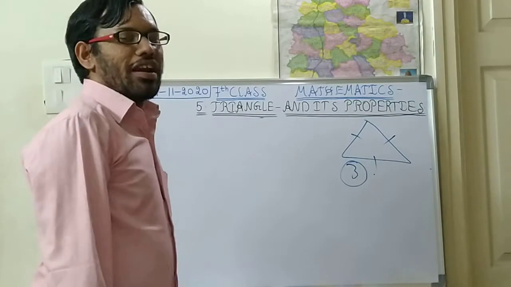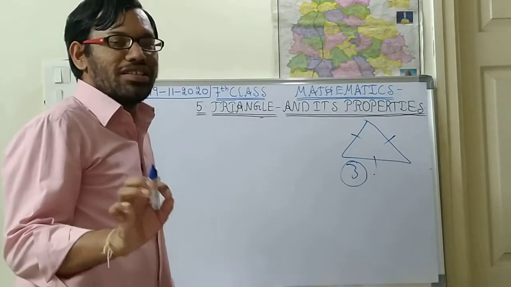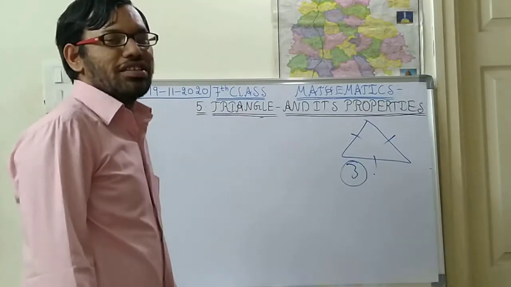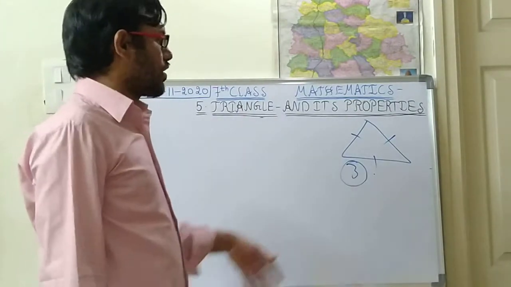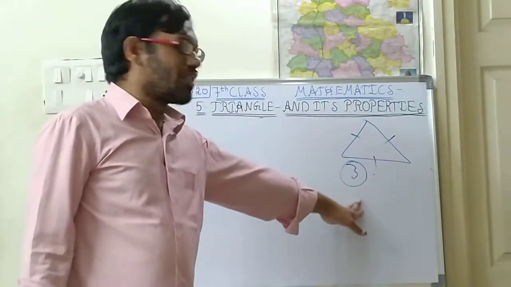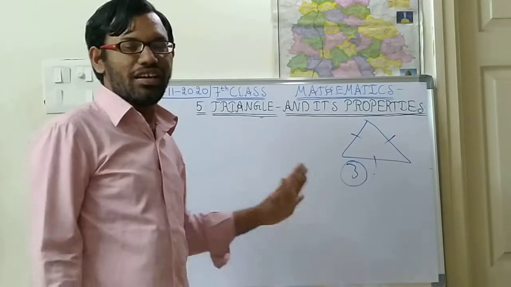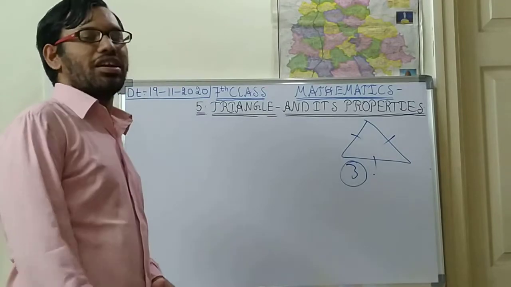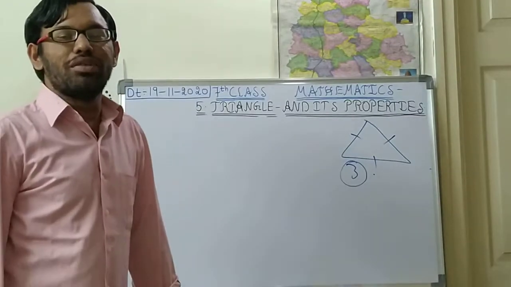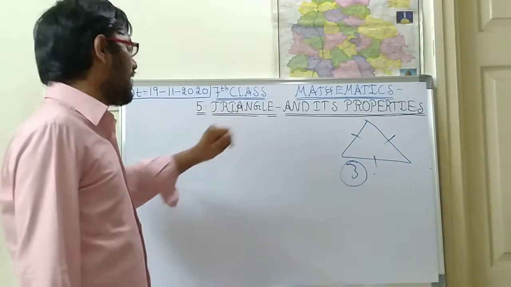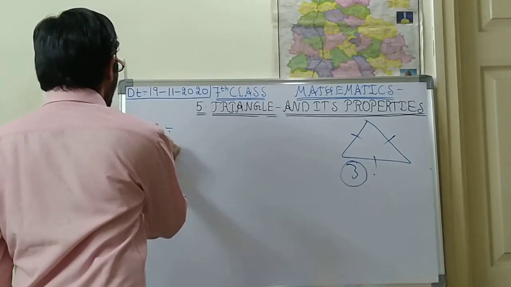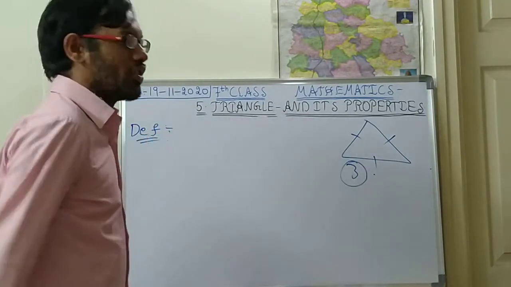Particularly I am mentioning line segments, not lines. The combination of 3 line segments, whatever shape is made with the combination of 3 line segments, that is called a triangle. That is a general definition. But what is the mathematical definition of this triangle? We shall see in today's class. The definition is with the help of the polygon definition only.